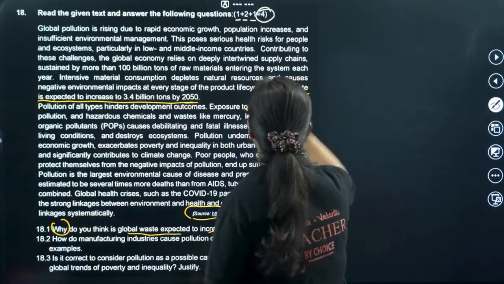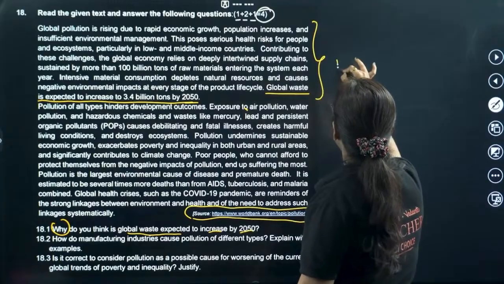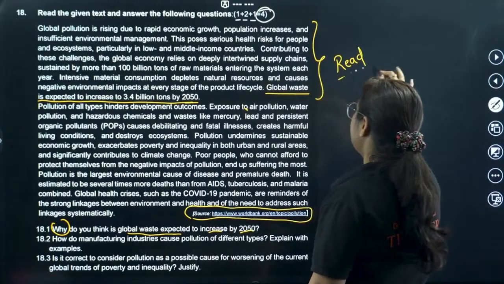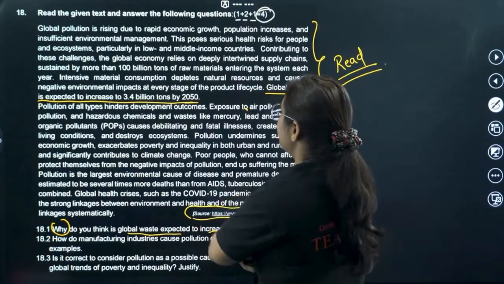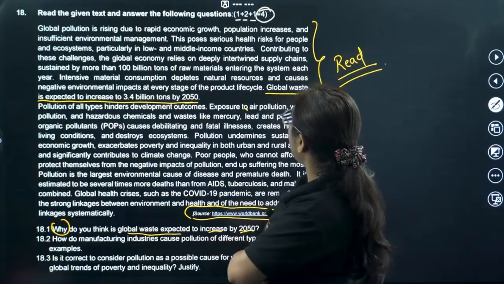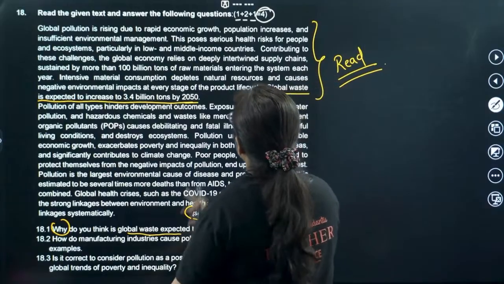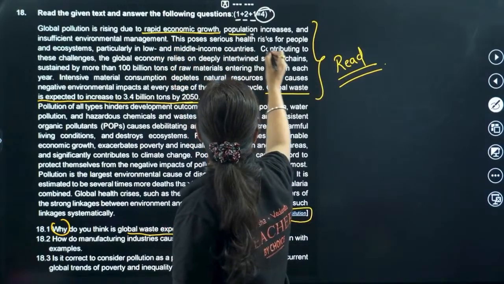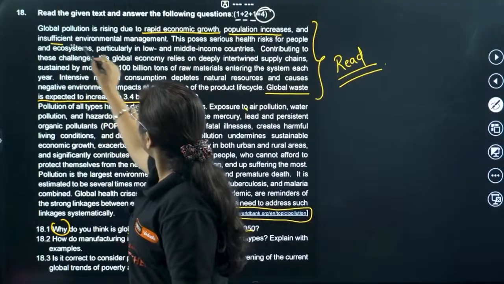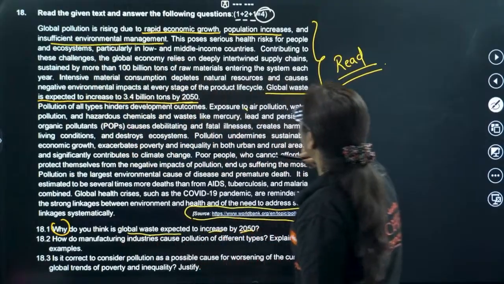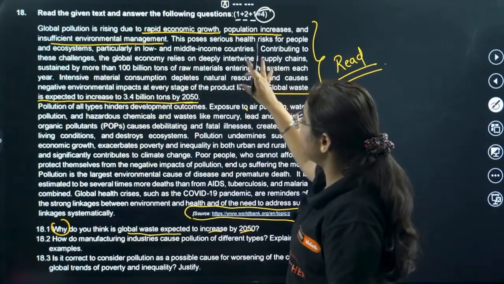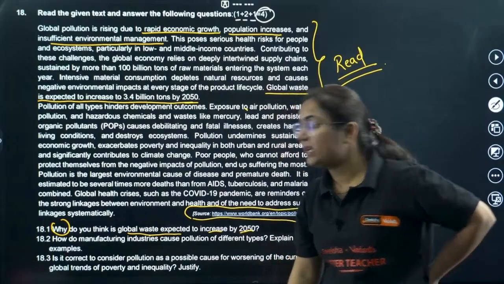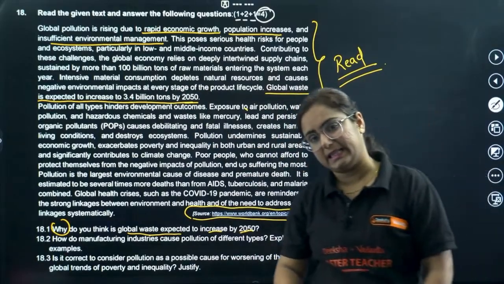So what we need to do, ma'am, we need to read this extract. Global pollution is rising due to rapid economic growth. Fine. So now this is the answer. Why? Because of rapid economic growth, population increase, insufficient environmental management, right? These basically are the reasons why global waste is expected to increase.